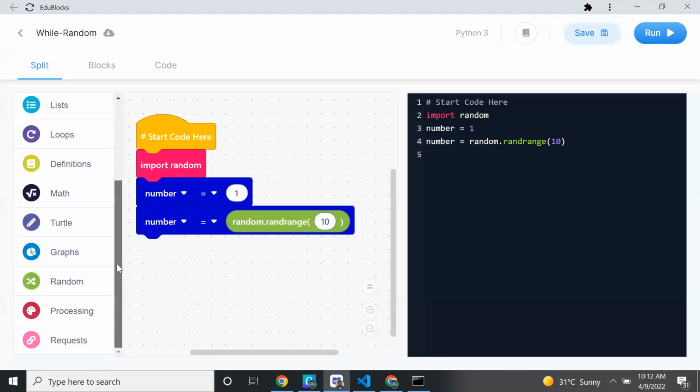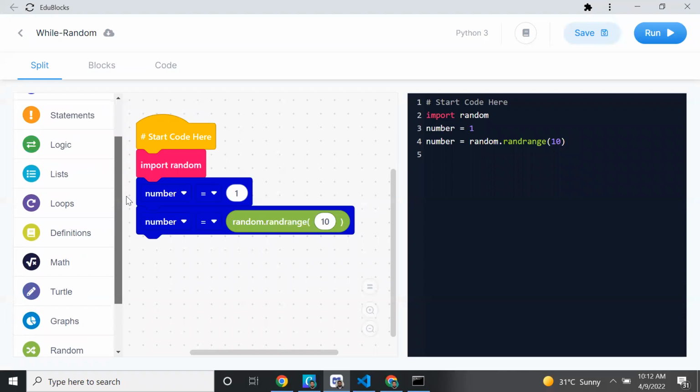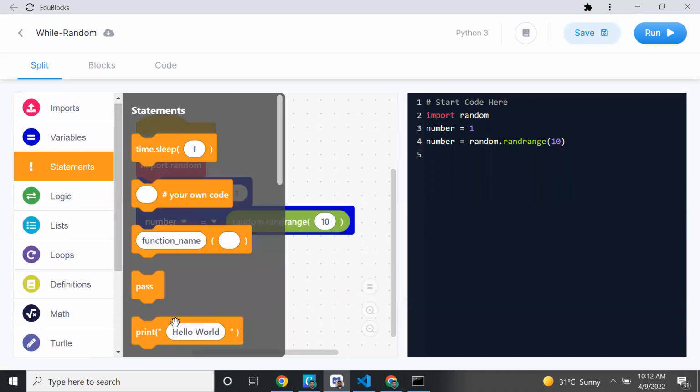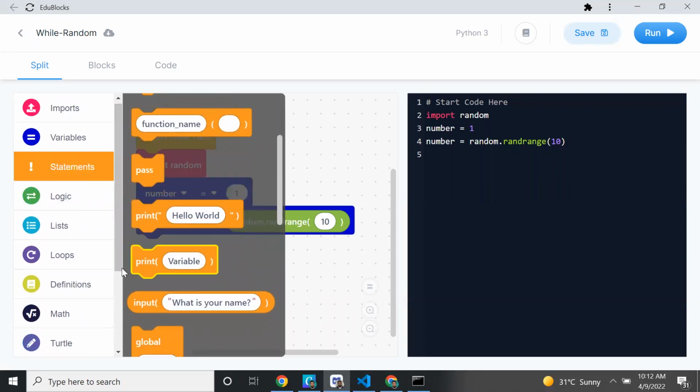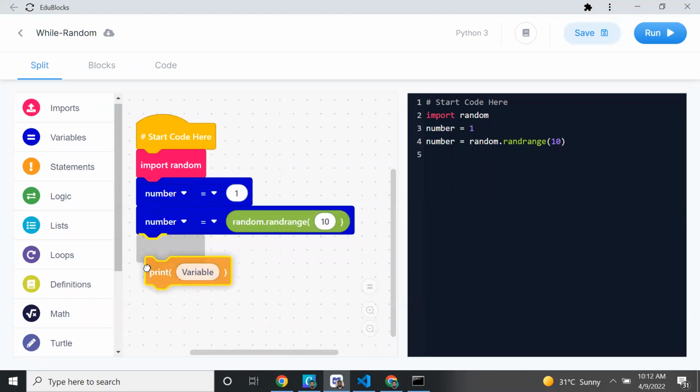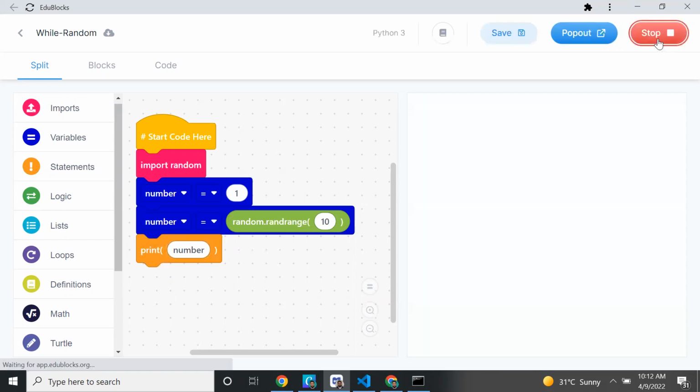Then finally I'm going to print it. Don't select the double quote, just print the variable number. Okay, so now if I run this,